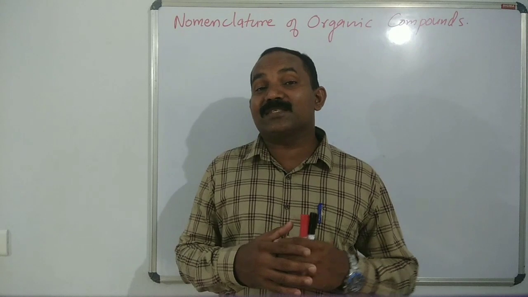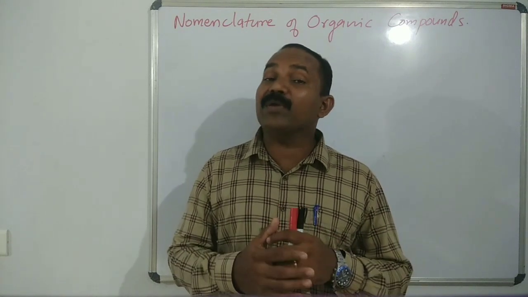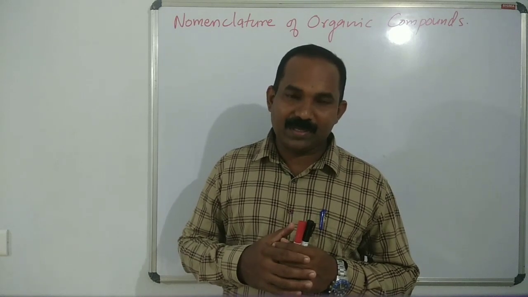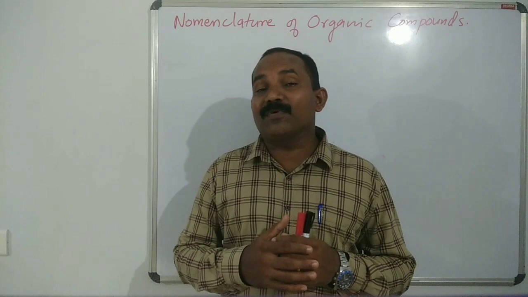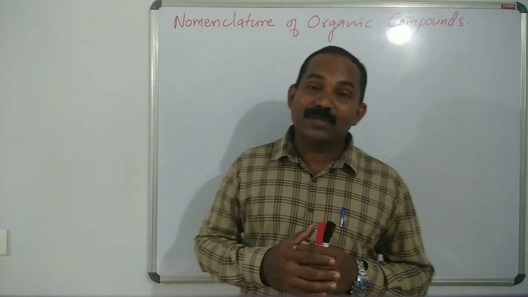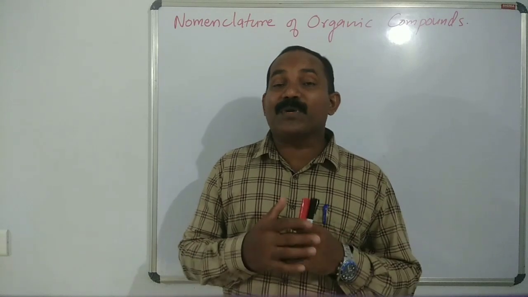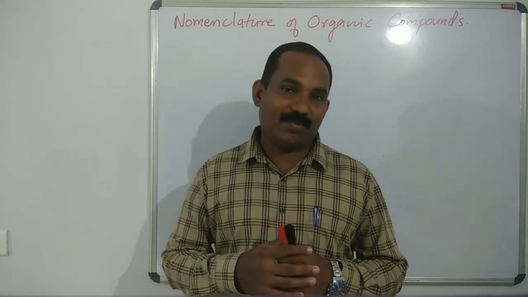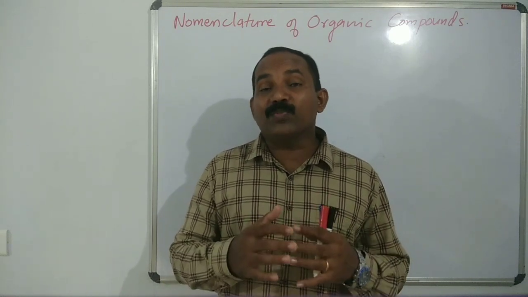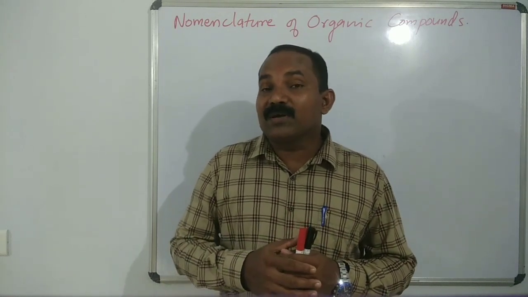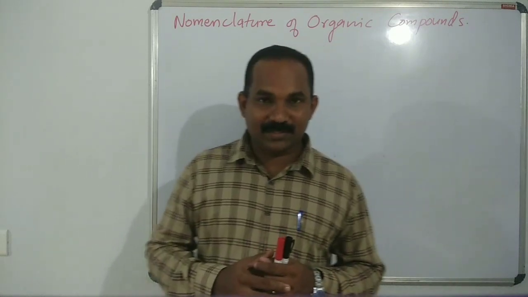Next is nomenclature of organic compounds, that is, naming of the compounds. Earlier, the name was given to organic compounds from their origin or certain properties.